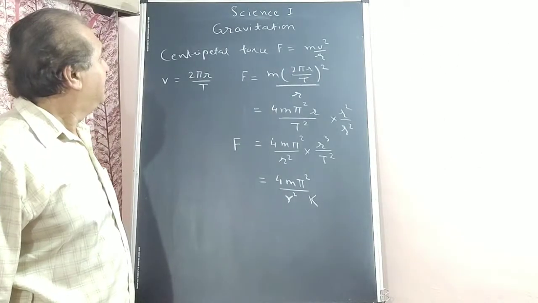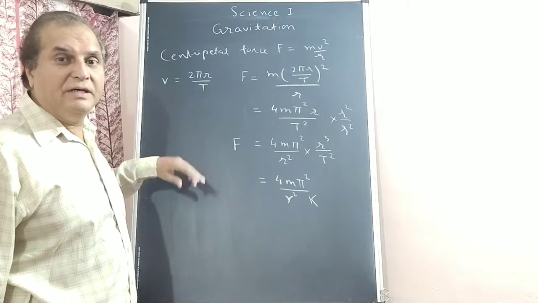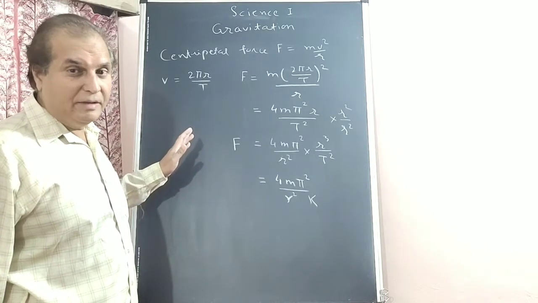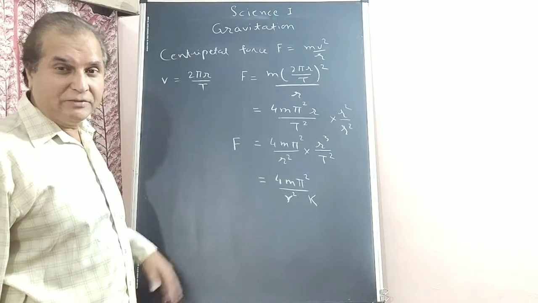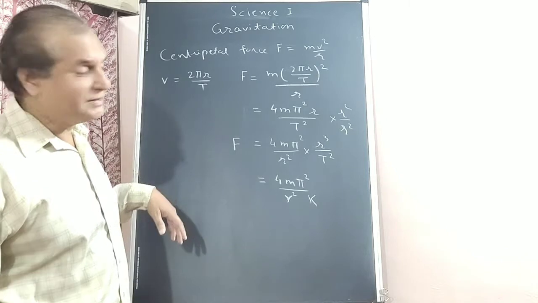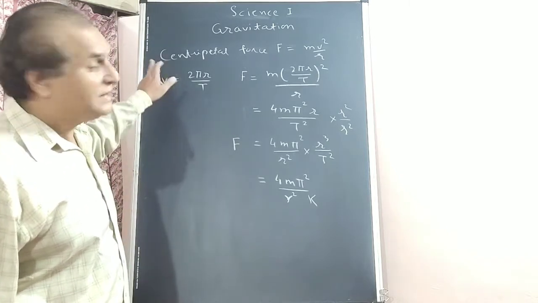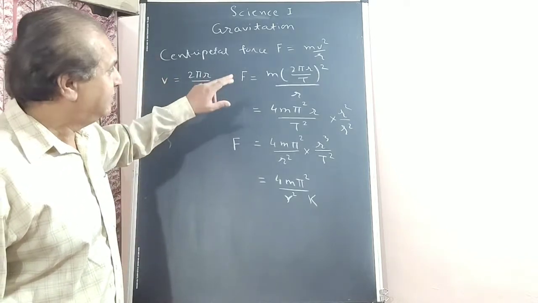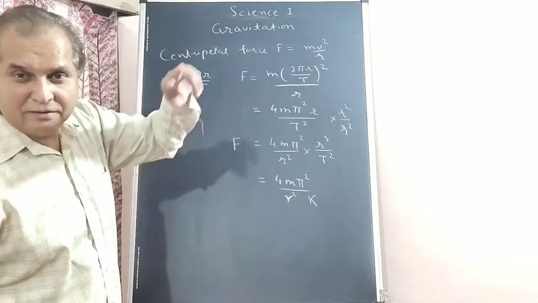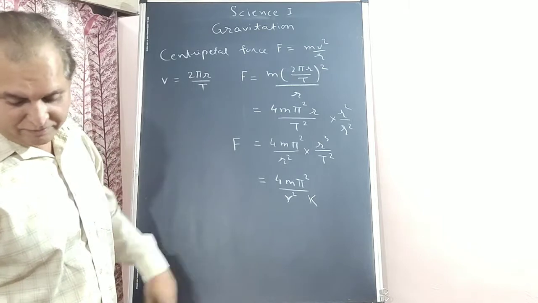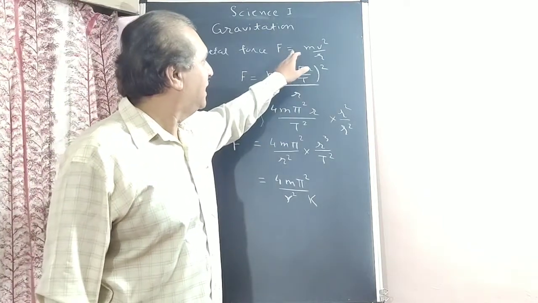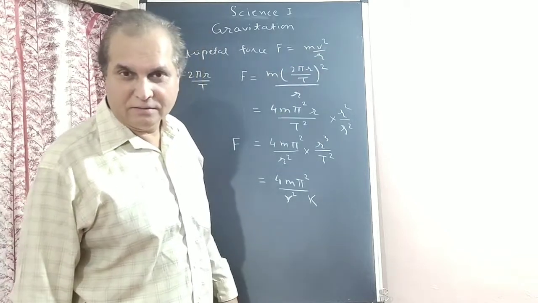See, here I am explaining the inverse square law. Newton's law has G M1 M2 upon d square. Why square of distance between the two objects? See, if a body of mass m is moving in a circle of radius r with velocity v, the centripetal force is given by F is mv square upon r.